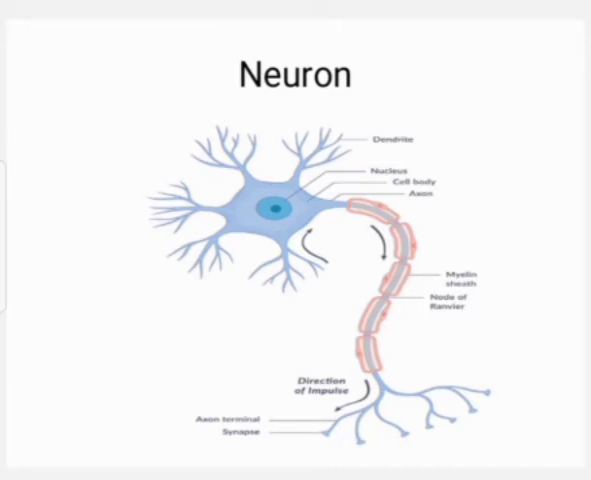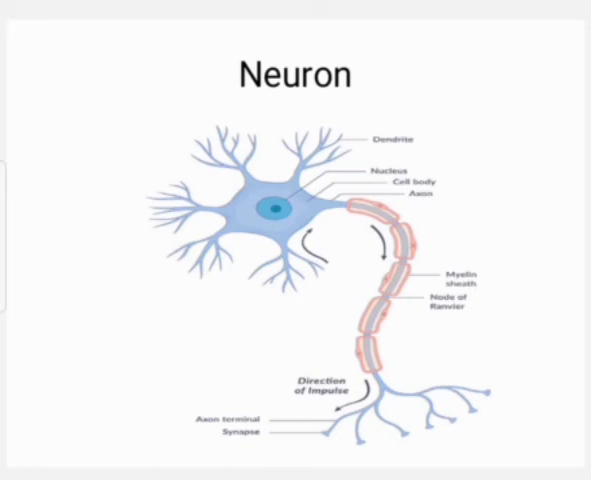There are three types of neurons. One is the sensory neuron. It carries impulses from receptors or the sense organs to the brain or the spinal cord. Second one is the motor neuron. It carries impulses from the brain or spinal cord to the effectors or the muscles. Third one is the mixed neuron. It carries both stimulus and response impulses. There are three types of neurons: sensory neuron, motor neuron, mixed neuron.